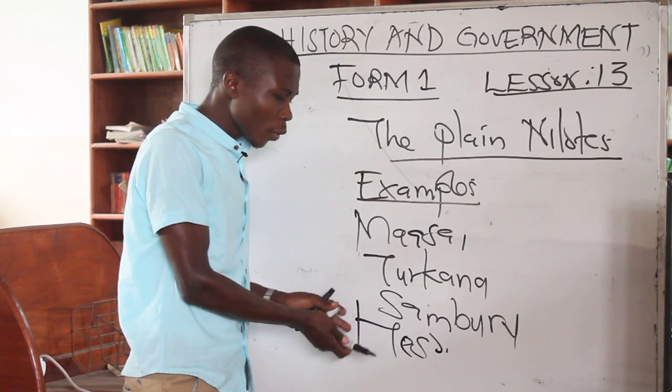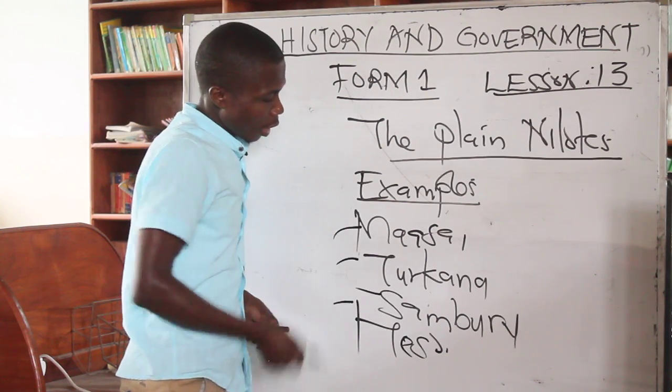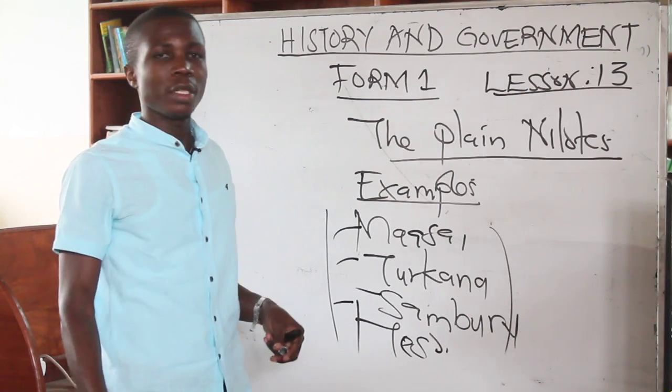Masai, Turkana, Samburu, Itesu. So these are the examples of the plain Nilot within the country.